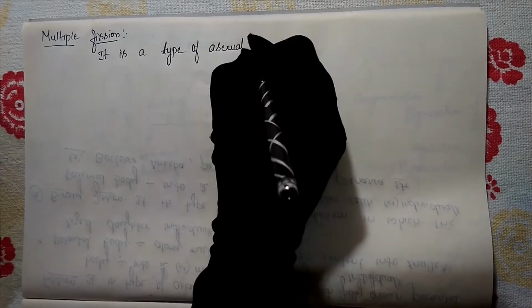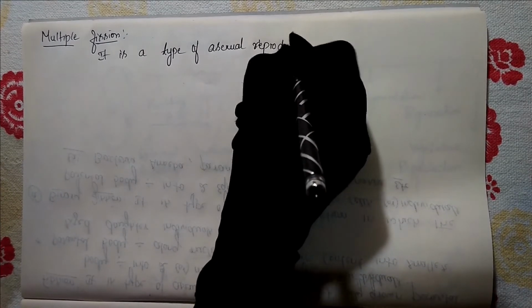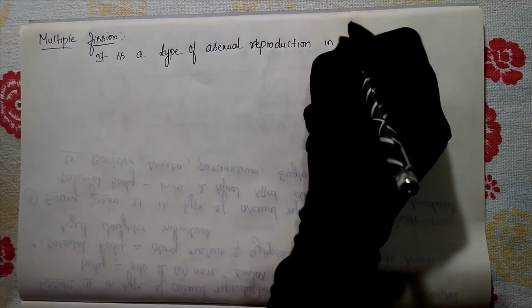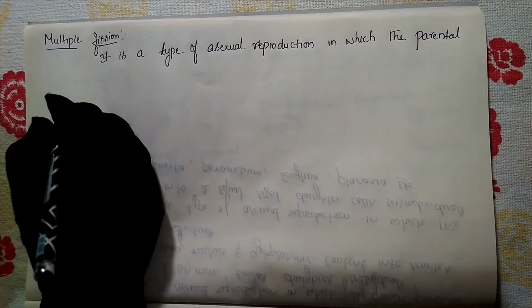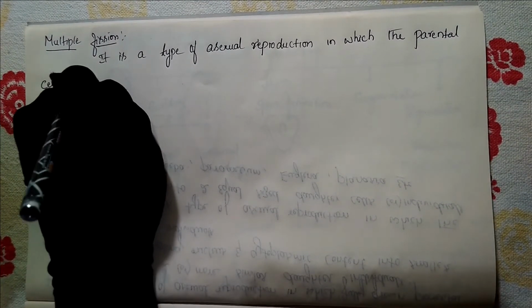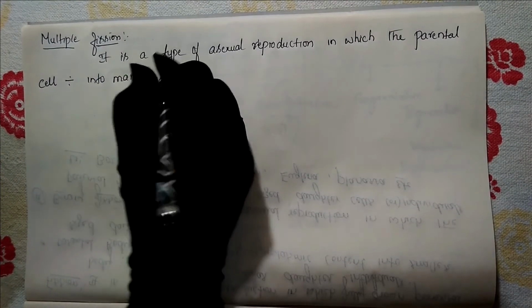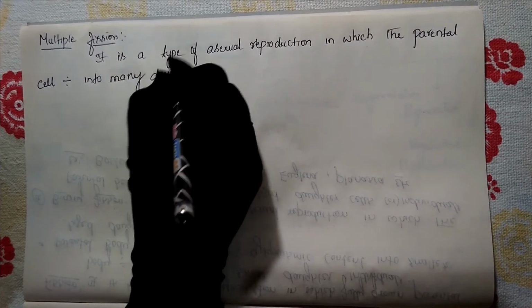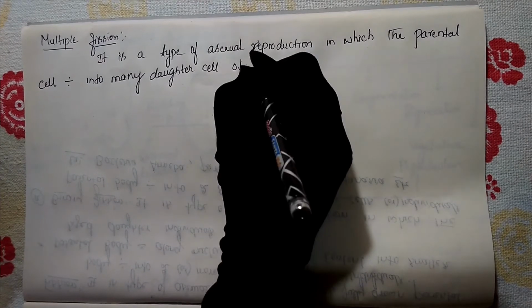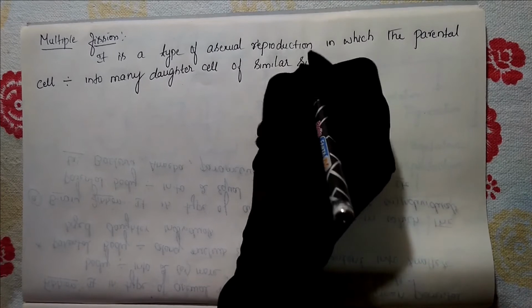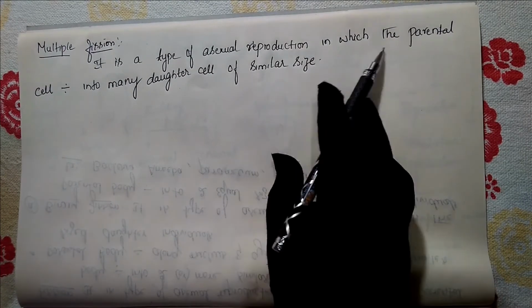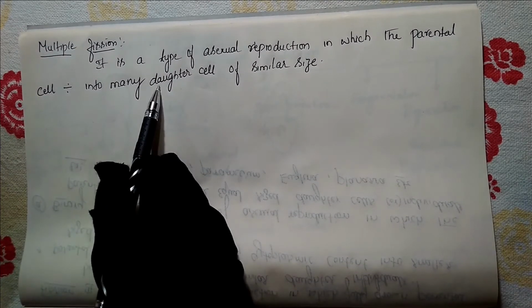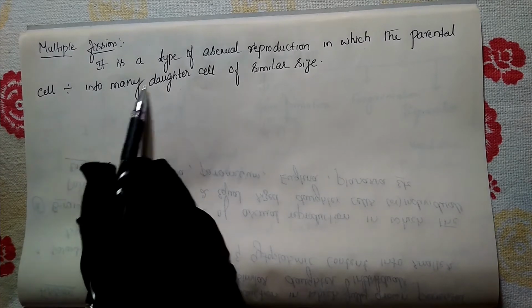It is a type of asexual reproduction in which the parent body or parent cell divides into many daughter cells of similar size.